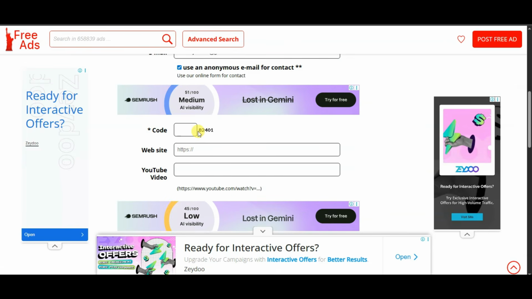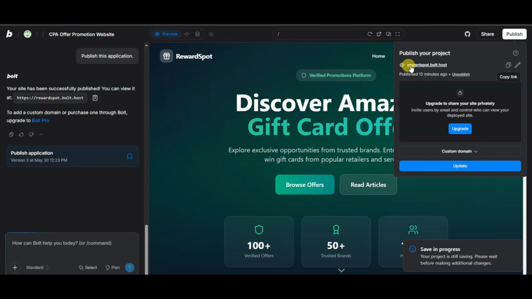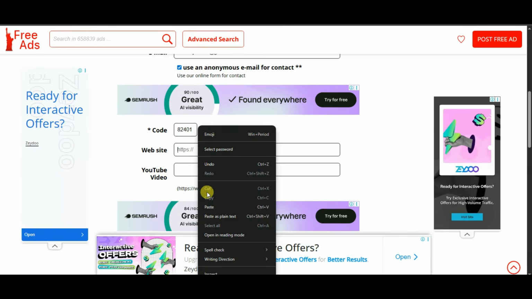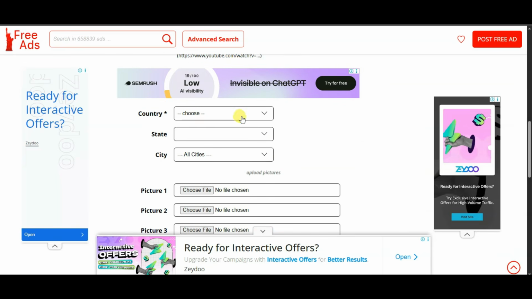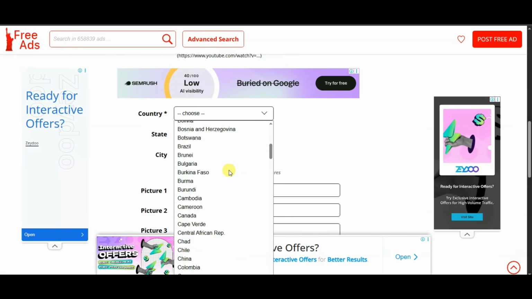You can type here this code. Now you can paste here your website URL. You can go on this website. Here is showing URL of this website. You can click here to copy this URL. Now you can paste here. You can scroll down. You can select your United States country.